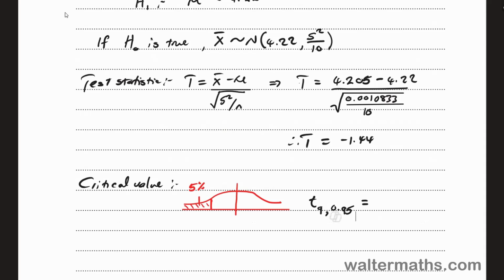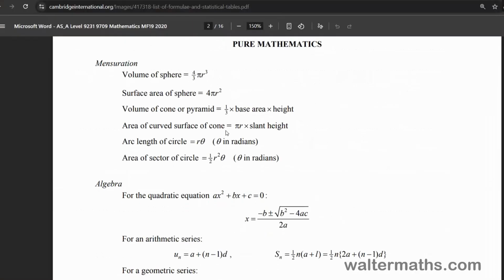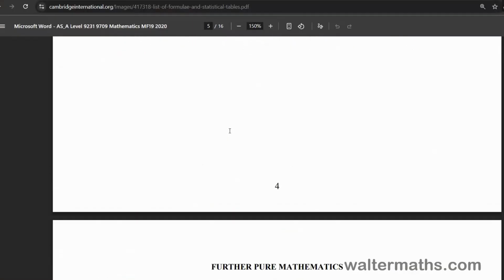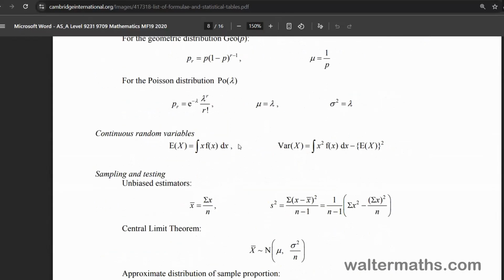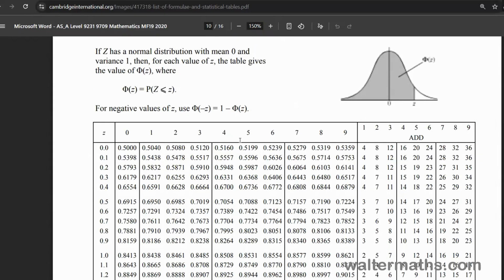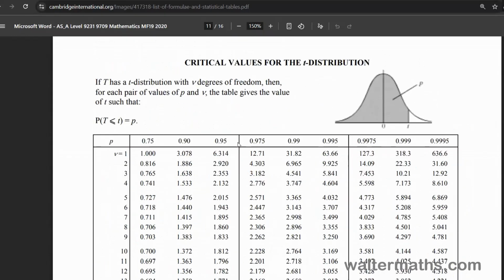All right, so we will need now to use the tables for finding this value. So let me take you to the tables, and there we are. I'll scroll down to the critical values for the T distribution.